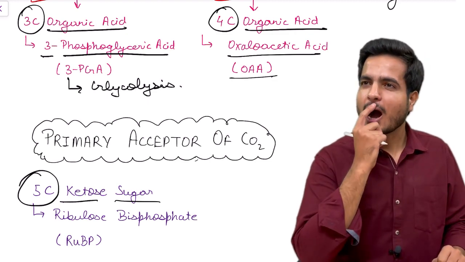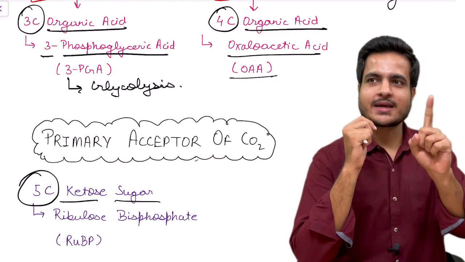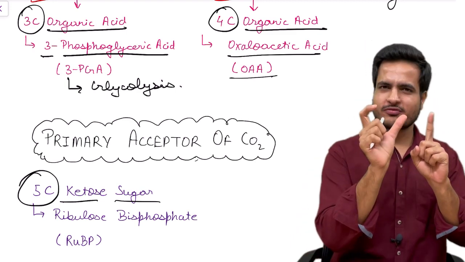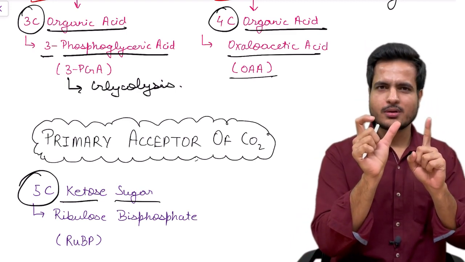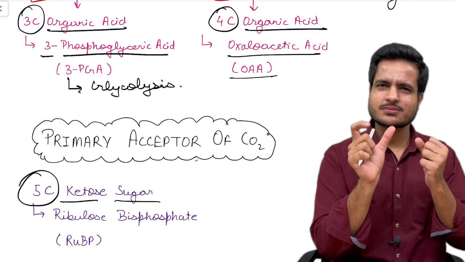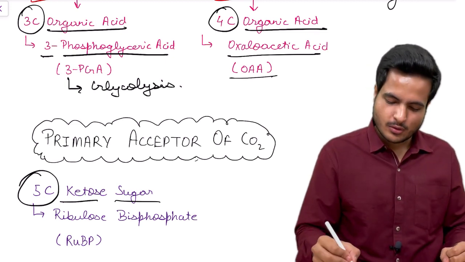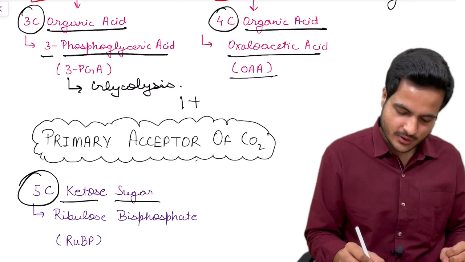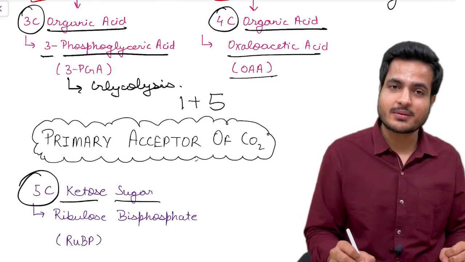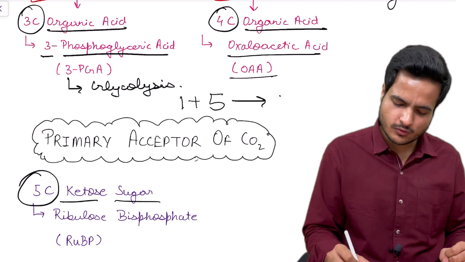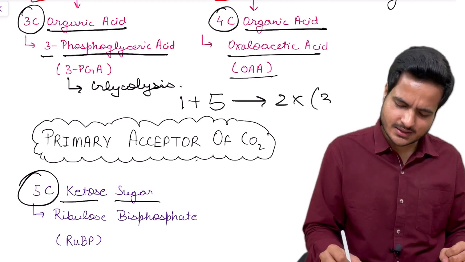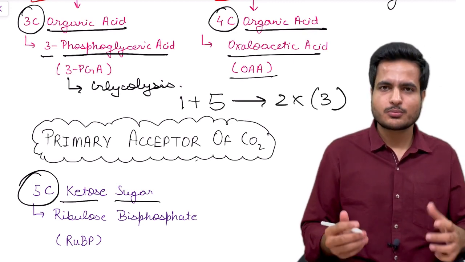Then scientists said, how can a single carbon containing molecule fuse with a 5 carbon containing molecule and give a 3 carbon containing product? Then they said, can't it be that a 1 carbon containing substrate combines with a 5 carbon containing substrate to form 2 molecules of a 3 carbon containing product?